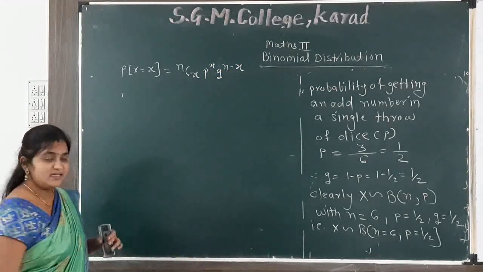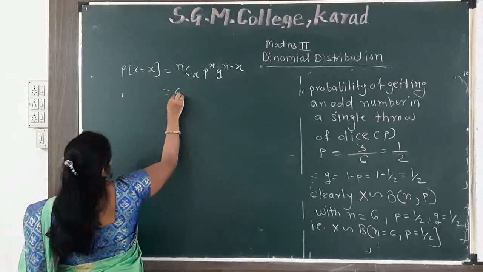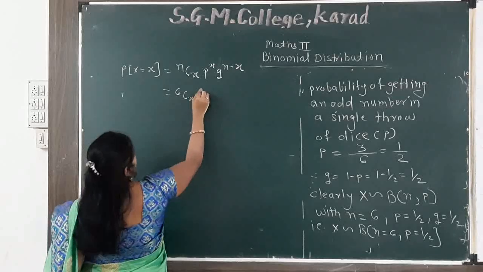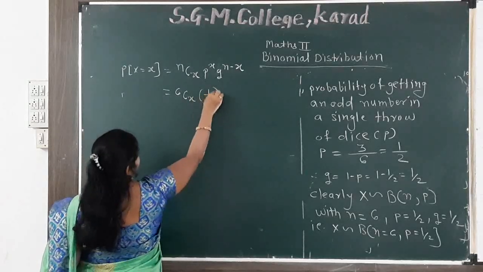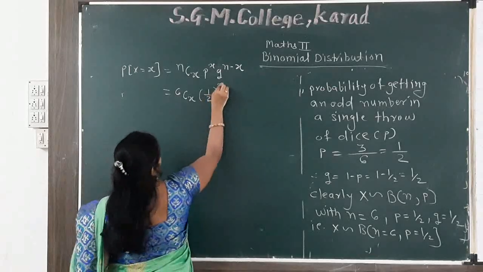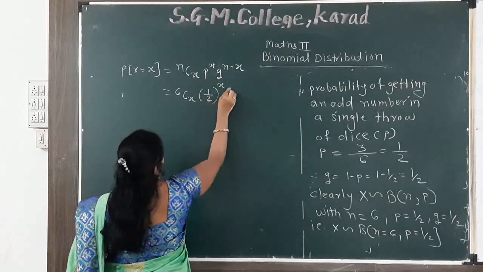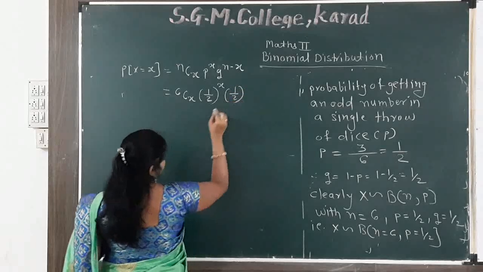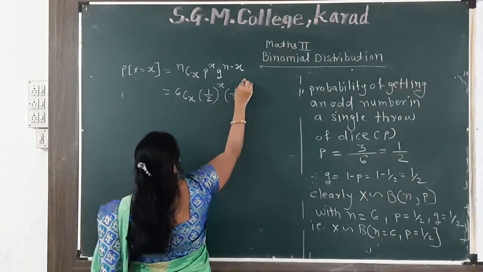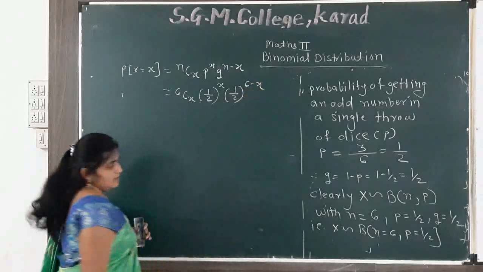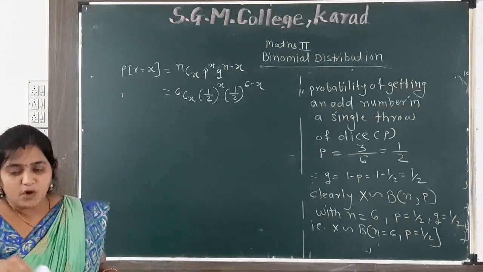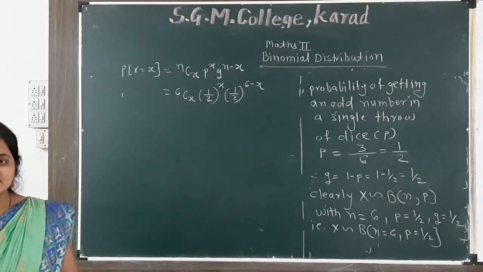What is n given? n is 6, so 6Cx. What is P, the probability of success? 1 by 2 raised to the power x. Q is the probability of failure, which is again 1 by 2 raised to the power 6 minus x.